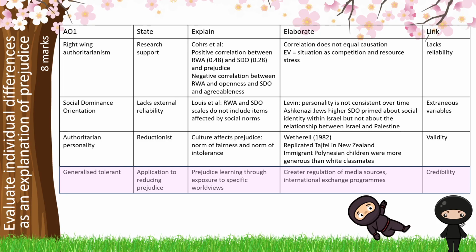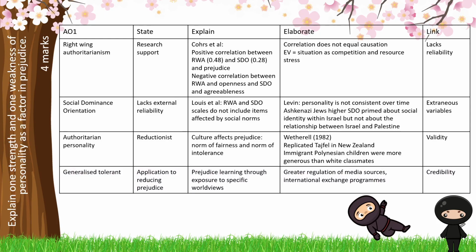And we're going to use that with greater regulation of media resources. You might talk about school twinning here, so your school being connected to a specific school in a different country, or international exchange programs where we're exposing people to a wider range of viewpoints. Where we have application and can apply this successfully, that is showing credibility for this explanation or factor in prejudice.